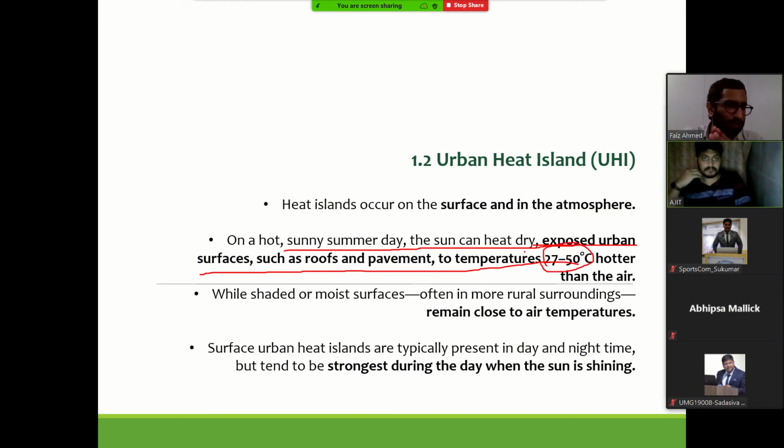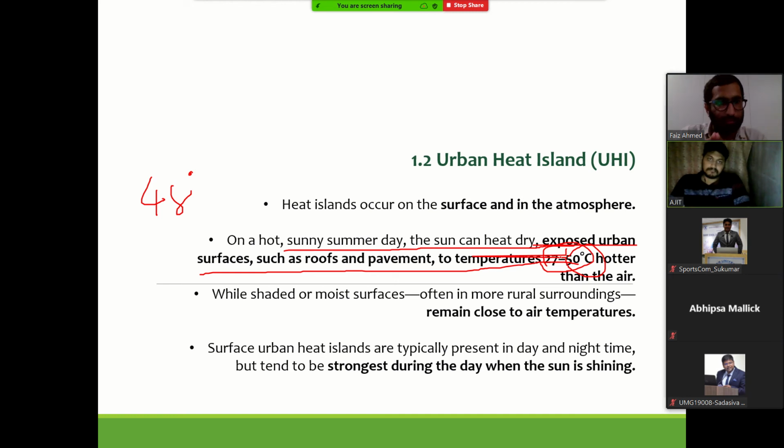Okay, and this is quite common. Maybe not 50 degrees everywhere, but in the desert climates in Rajasthan we do measure 50 degrees Celsius. In Vijayawada this summer we recorded up to 48 degrees Celsius. And this is not directly in cities.